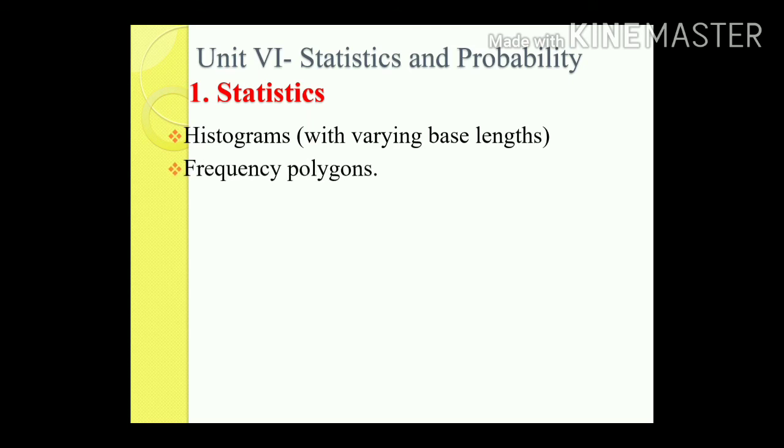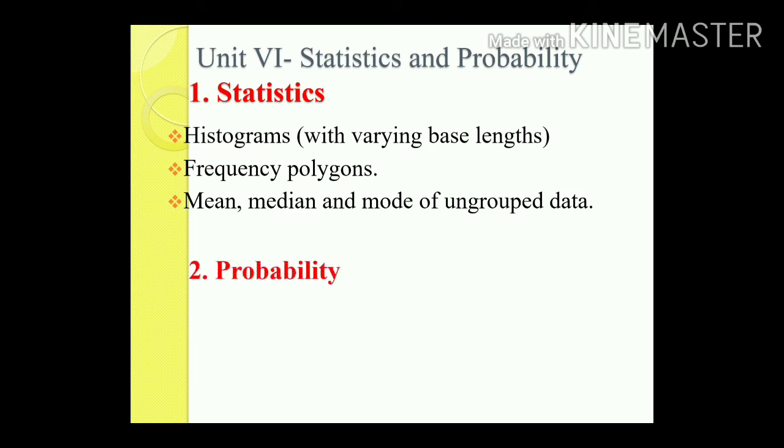Then the removed part is frequency polygon. Frequency polygon will also not be there in the exam, so there is no need to study frequency polygon much. And the last part is finding mean, median and mode of ungrouped data. That means you need to study finding mean, median, mode of grouped data. Okay, this is what is in statistics.